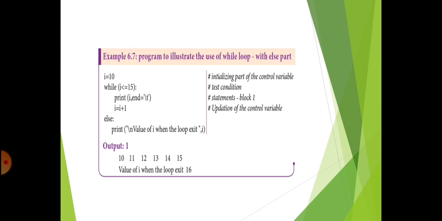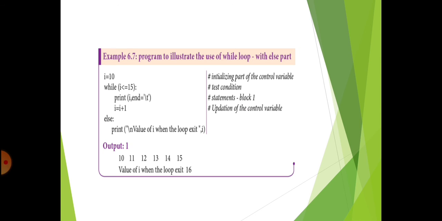Now you can see while I less than or equal to 15 colon, print I comma end equal to slash t. The last example was only given here, but we include the else part also. So print I comma end equal to slash t, I equal to I plus 1. When this condition is false, it goes to the else block, else colon, print value of I when the loop exits. So at last when the loop exits, we just print the value of I. At what time does it exit? It exits the loop when the value of I is 16.